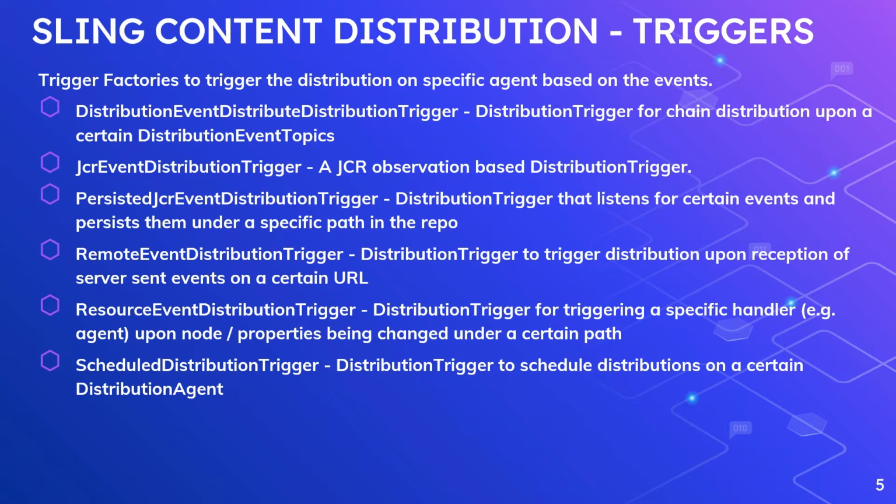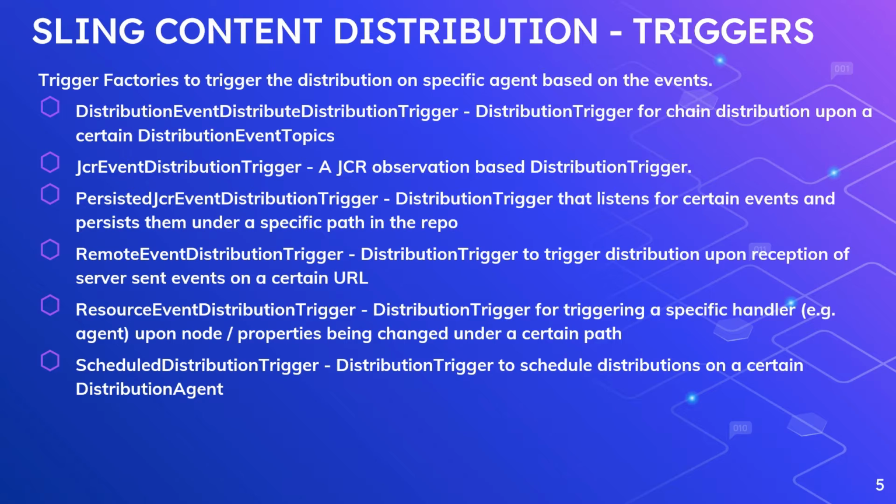Next is the JCR event distribution trigger. This is important in some cases because it is an observation-based distribution trigger. Trigger means any event happening in the JCR will initiate the distribution to the other instance. If you want to keep two instances in sync on content, you can use this, but we need to be a little cautious here. This will be a somewhat costly operation because the observer will always be monitoring for changes, and they have to be processed.